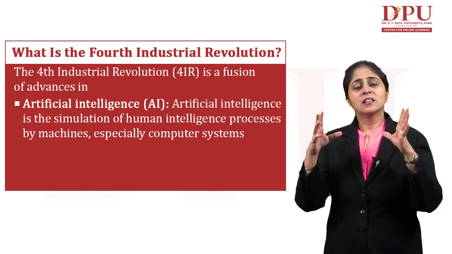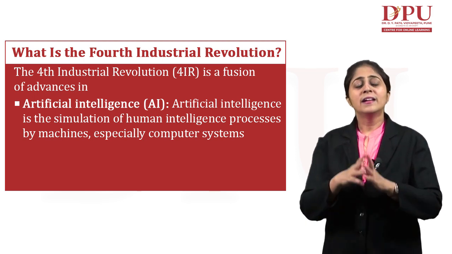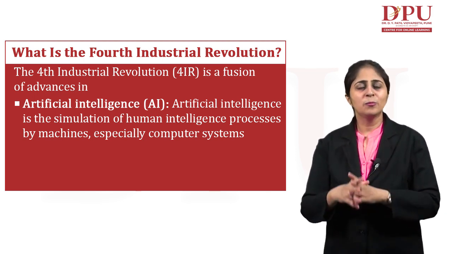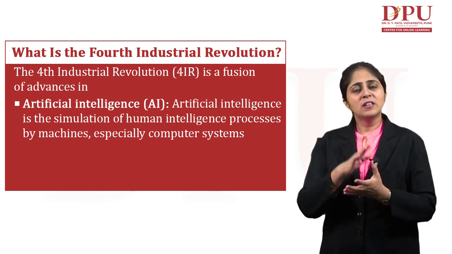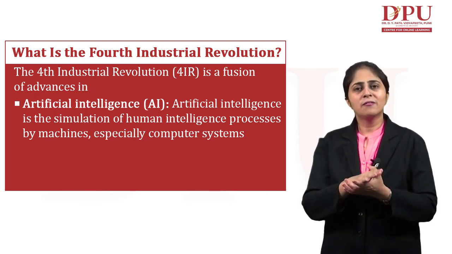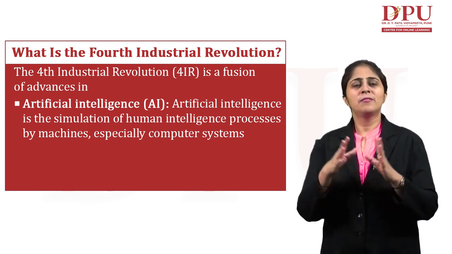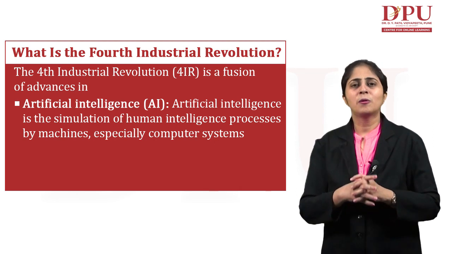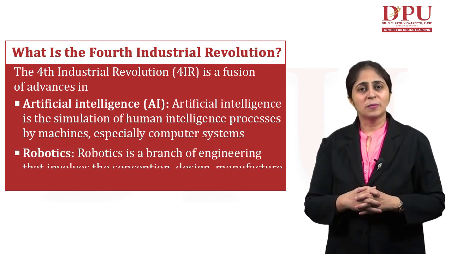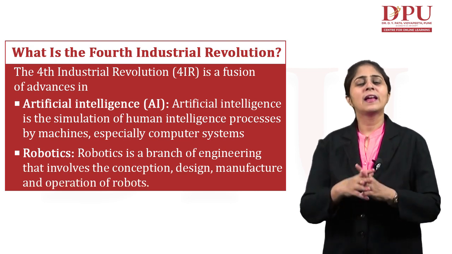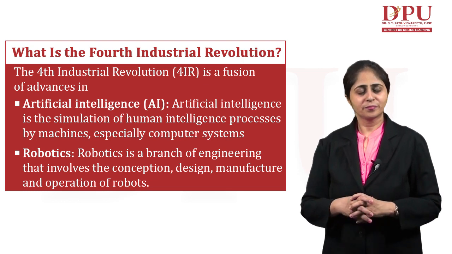That means possessing the same intelligence as humans, developing machines which can behave and think like humans. So artificial intelligence is the very first field which comes to mind whenever anybody talks about the fourth industrial revolution: the development of machines which can behave like humans and be intelligent like humans.